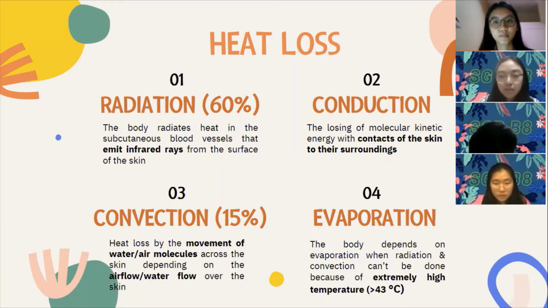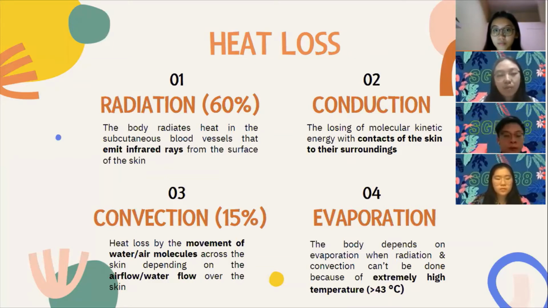Last is the process of heat loss by evaporation. Evaporation itself takes about 22% of heat loss, making it the next major source after radiation. Everybody must have heard the word evaporation. It is the process of losing heat by converting water to gas. One of the examples of this process is sweating. It is a regulated evaporation process to dissipate heat. The body depends on evaporation when radiation is not enough for heat dissipation. That's all from me.